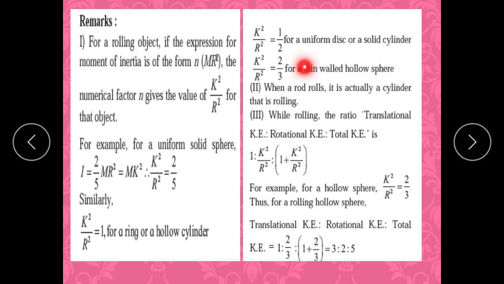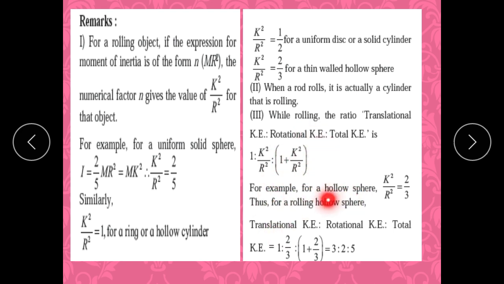It is equal to 2 by 3 for a thin-walled hollow sphere. So when a rod rolls, it is actually like a cylinder rolling, so it is similar to your cylinder. While rolling, the ratio of translational kinetic energy to rotational kinetic energy to total kinetic energy is nothing but 1 is to k square upon r square is to 1 plus k square upon r square.